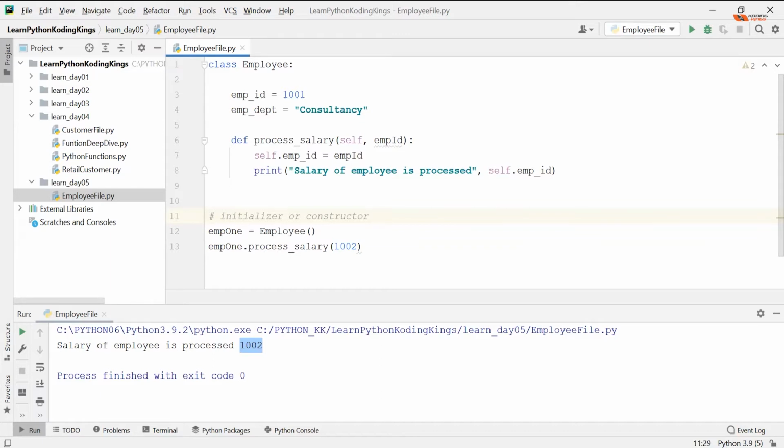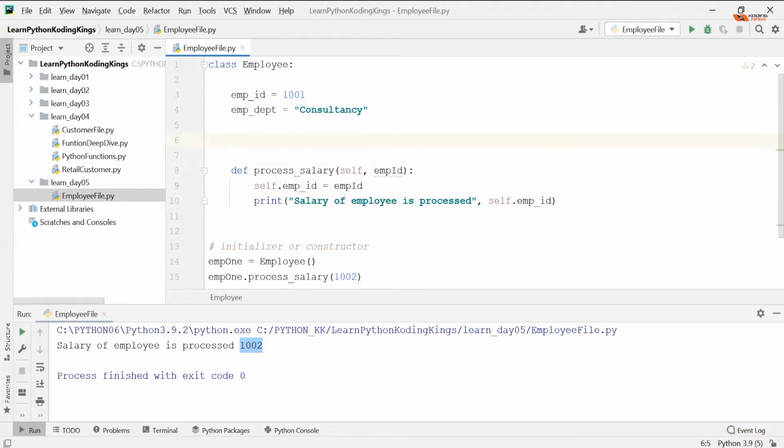You do that with the help of special functions. In Python classes, the functions which start with double underscore are called special functions, and they have different meanings. We're going to take a deep dive when we see objects and special functions in detail. But today we're going to learn one of the special functions called init. So the init function is nothing but a constructor.